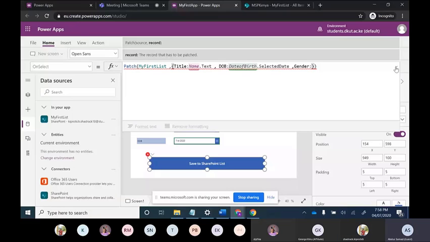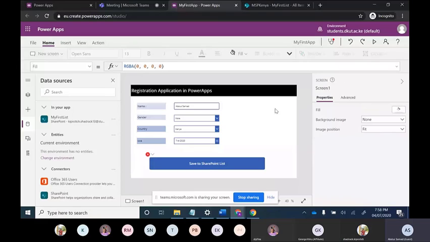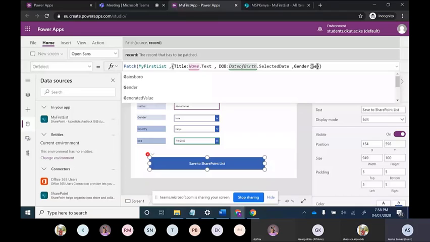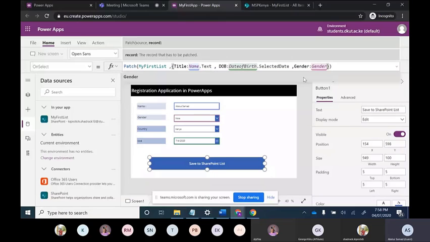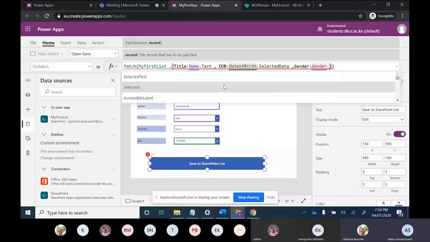Now we want to change this drop down name to gender. Did it change? Yes, it is changed. Again we put a dot and see what we can pull out. Gender dot selected text is there, gender dot selected is there, gender dot accessible label is there, border color is there. Firstly, I am selecting gender dot selected.